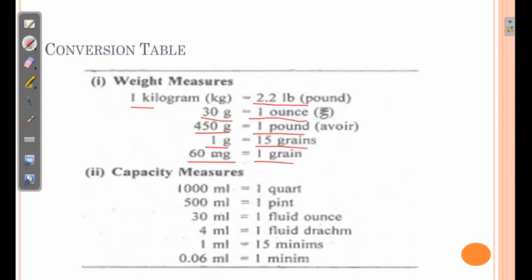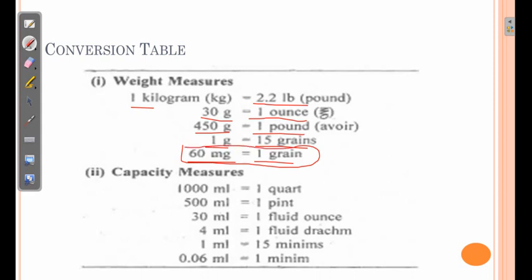Now if we try to convert these between each other, sometimes there are chances of difference. So when there are small units, we need to start with the smaller calculations. When there are larger units given, we need to start with the larger conversion. If we start with the smaller conversions for larger units, then there are chances of differences.